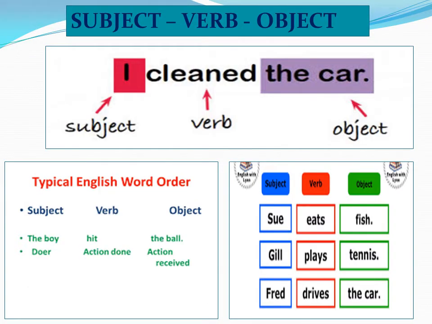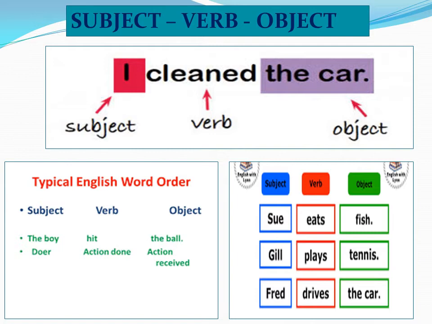So based on nouns and verbs, children, we have a concept called subject, verb, object. Every complete sentence has 3 parts in it. Subject, verb and object. We'll see what is the subject, verb and object.